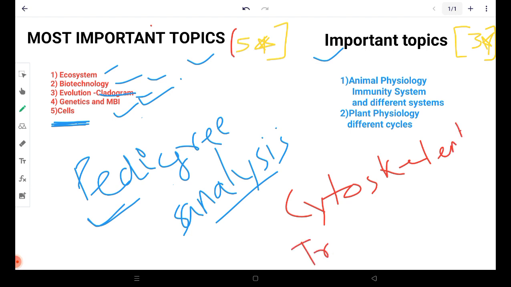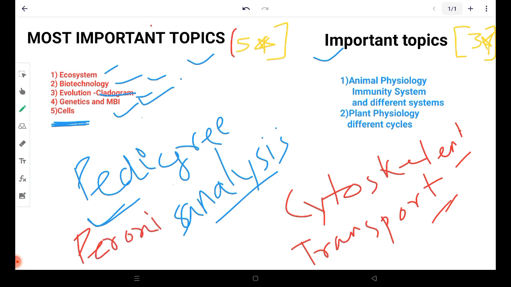Also, transport across the membrane is an important topic in the cell chapter. Now, after completing these topics, transport and also small cell organelles such as peroxisomes. Many students leave these small terminologies and then face a question that seems difficult, but if you have once read that topic, you will easily solve it.